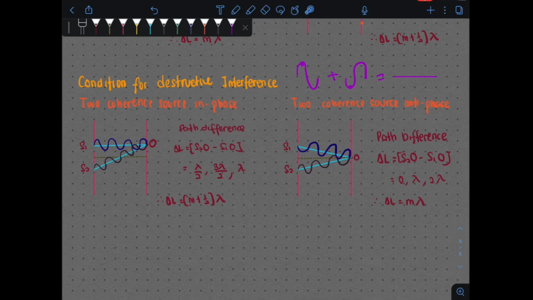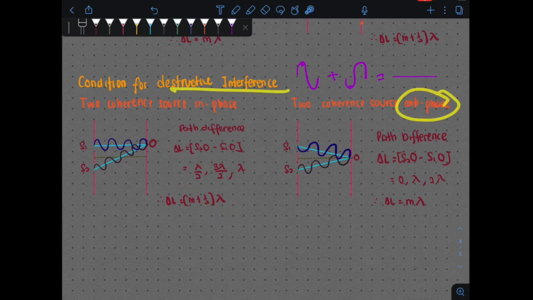And as you can see here, to find the path difference for in-phase destructive interference, kita ada S1, 1 wavelength, 2 wavelength, 3 wavelength, 3.5. S2 kita ada 1 wavelength, 2 wavelength, 3 wavelength, 4 wavelength dekat sini. So beza sebanyak lambda over 2 dekat sini. The difference between them is by half the wavelength. So in general, the equation become m plus half a lambda.